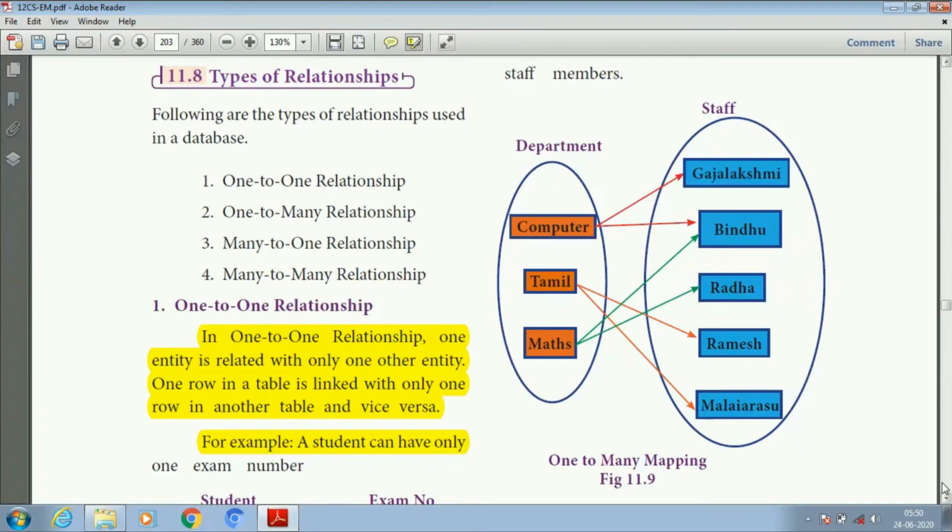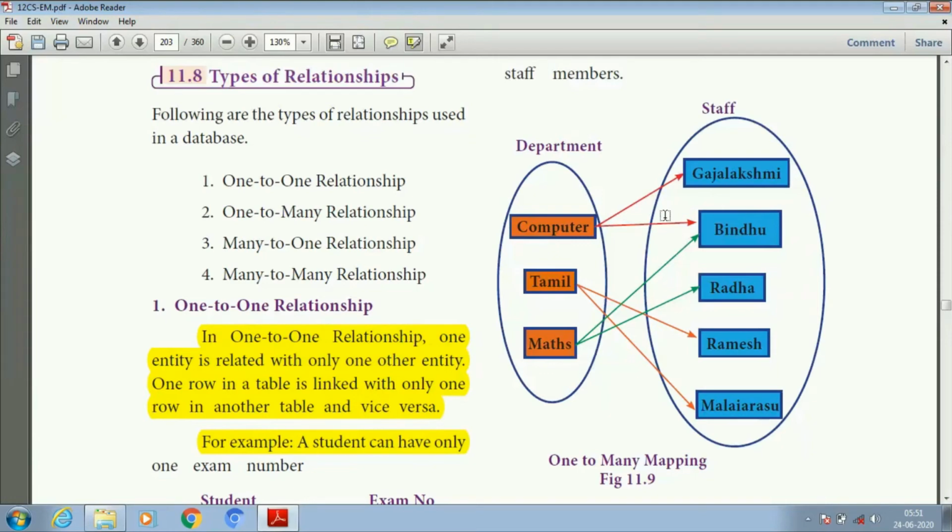Like here, department and staff members: computer, Tamil, maths. So here consider this as one table. Staff members Rajalakshmi, Bindu, Radha, Ramesh, Malayarasu are in another table. Here computer, one row, is matched with the staff in the other table. So one data can be matched with many rows.